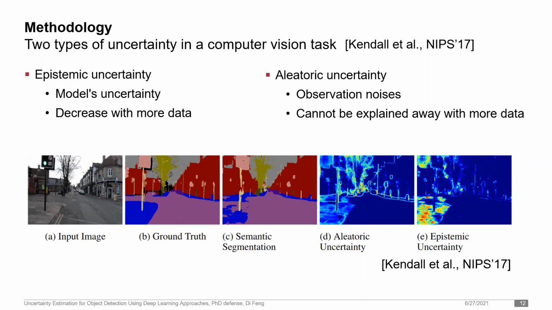The aleatoric uncertainty, on the other hand, describes the observation likelihood from the model's output and indicates the observation noises inherent in sensor and environment. It cannot be explained away with more training data. As an example, in semantic segmentation shown in the figure below, very different behaviors between aleatoric and epistemic uncertainties can be observed.